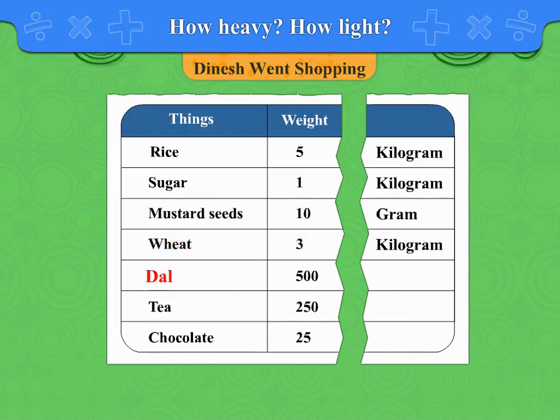The weight of dal is 500, which we have bought in grams, so write gram next to it. The weight of tea is 250. We buy it in grams, so write gram next to it. The weight of chocolate is 25. We buy it in grams, so write gram next to it.